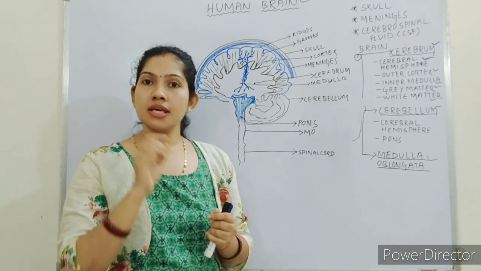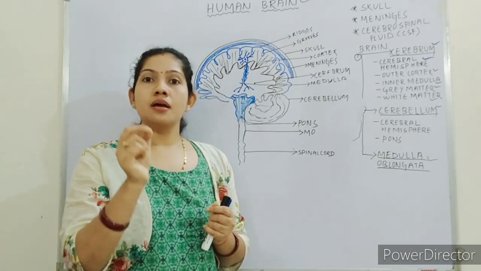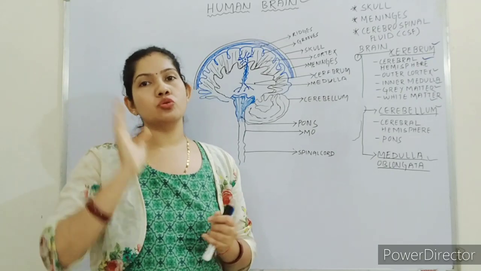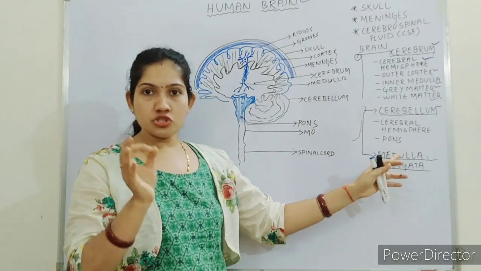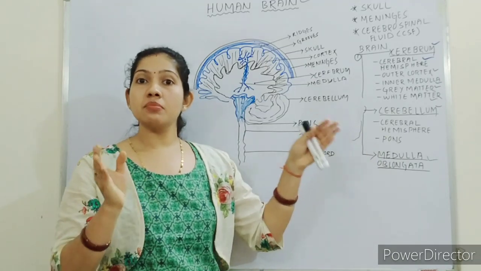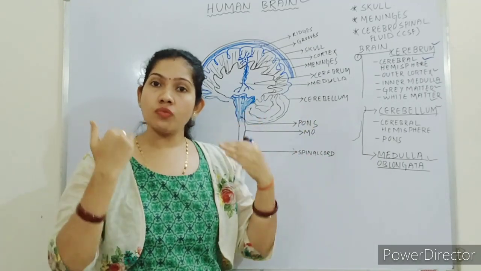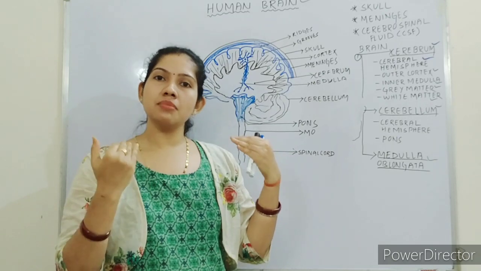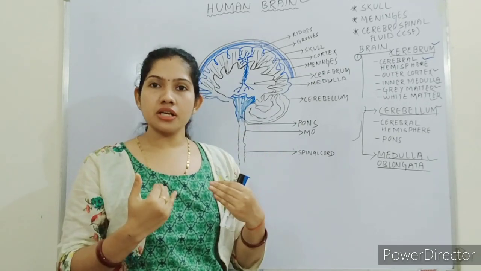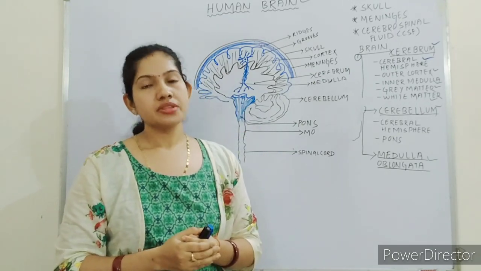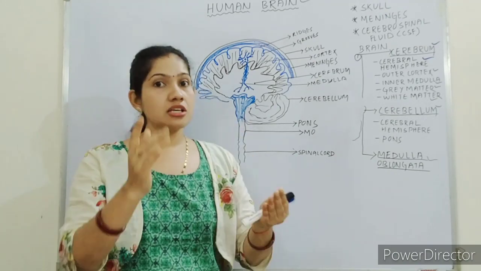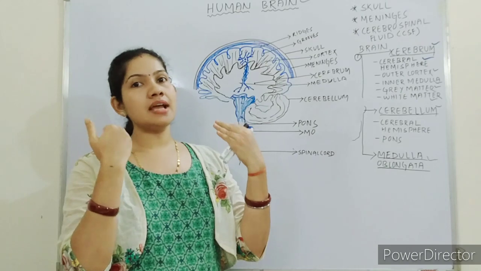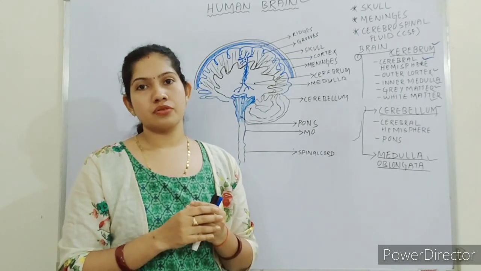So injury in the medulla oblongata may cause death to a person. If there is an injury in the medulla oblongata, it might hamper any of the internal organs. Sometimes it may hamper the heart rate and the person may die. That's why falling towards the front side is not dangerous, but falling on the back side is dangerous for a person.